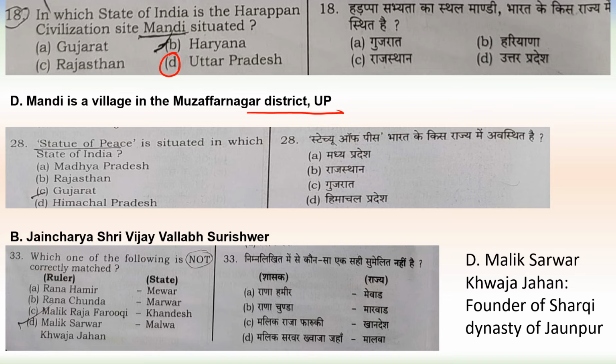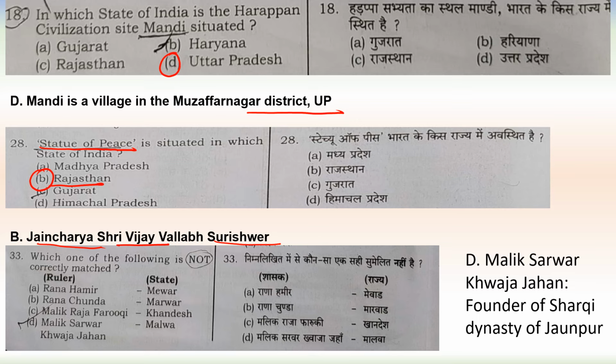Next question. Statue of Peace is situated in which state of India? So Statue of Peace is in Rajasthan. It is in Rajasthan. So Statue of Peace is the statue of Jain Acharya Sri Vijay Vallabh Surishwar.